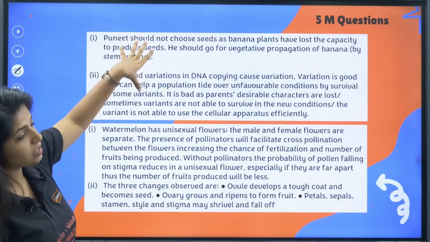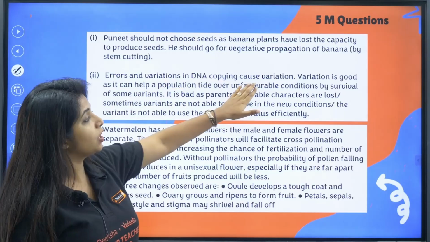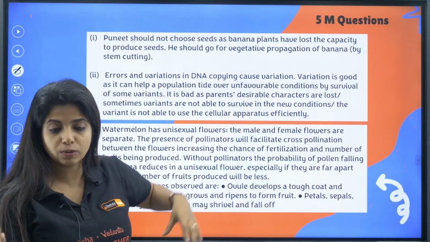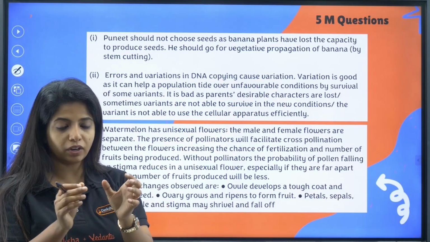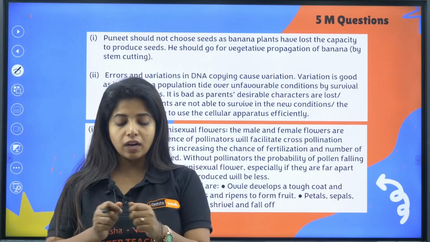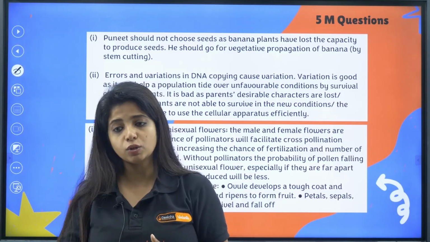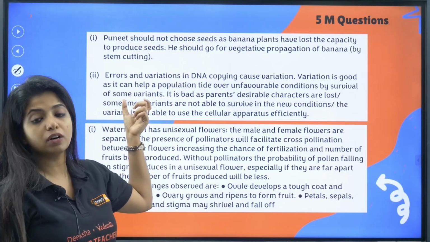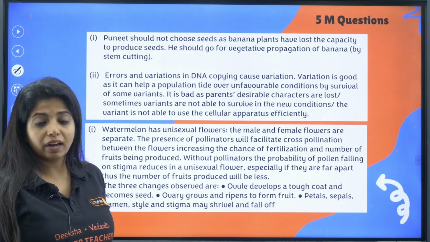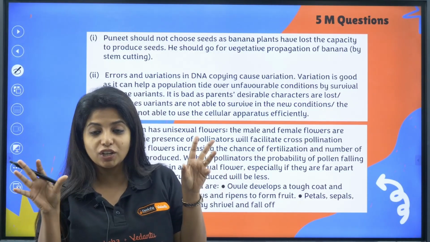So over here I have exactly copied the marking scheme question. Errors and variation in DNA copying cause variation. How is variation occurring? When DNA is being copied, whenever you want to make a new organism, you copy the DNA and give it to both of them, right? So whenever copying is happening, my dear children, what is happening? There could be errors also, and these errors can cause variation. Now variation is good. Why? Because it helps you survive during unfavorable conditions, but sometimes the variations can lead to bad variations also.